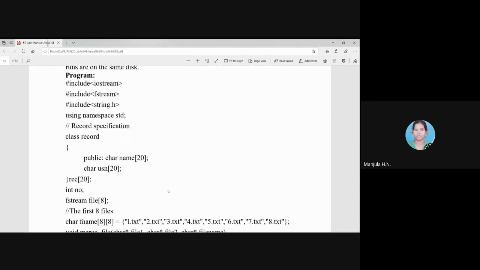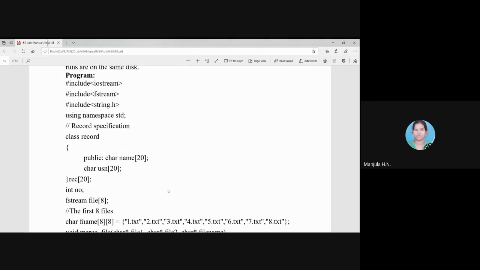KV merge follows a 3-step process where all 8 files will be merged two at a time. In the first step, the first and second files will be merged, then the third and fourth, the fifth and sixth, and the seventh and eighth.